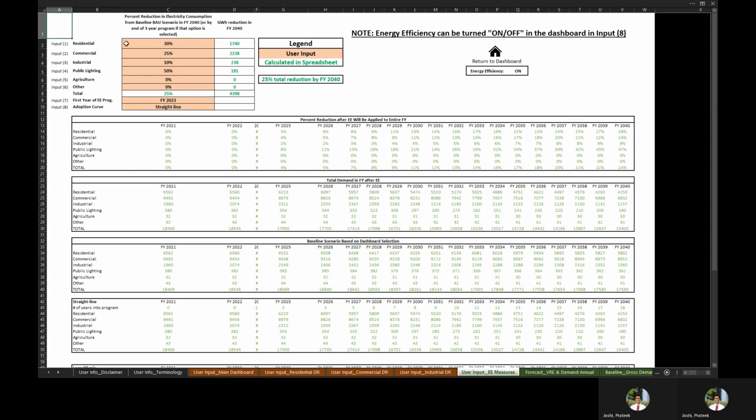This takes us to the energy efficiency tab. You have a variety of user inputs here, and these user inputs can actually also be based off the results from the Puerto Rico Energy Efficiency Scenario Analysis Tool, or PRESAT, which was also developed by NREL as a precursor to PR Drift.